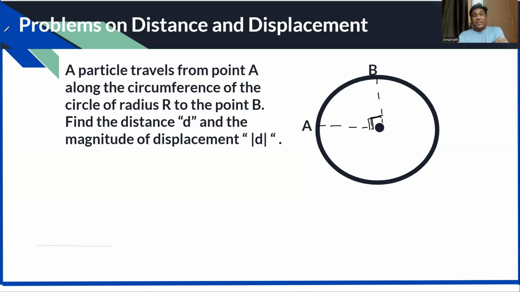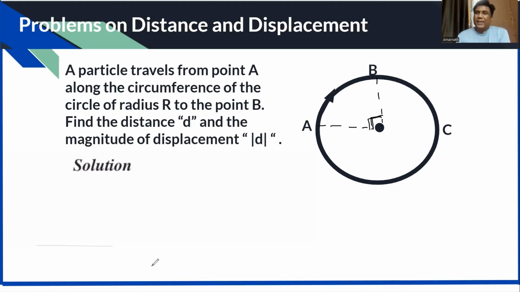Remember, distance is the actual path length and displacement is the segment of line between starting point and final point. Distance is the actual path and displacement is the shortest path. Let us try. Solution.